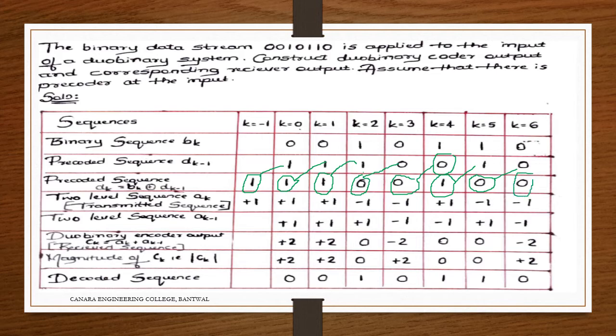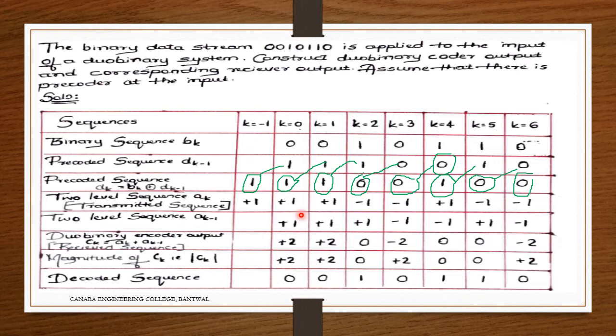So when I represent this in two levels, that is plus 1, plus 1, plus 1, minus 1, minus 1, plus 1, minus 1, minus 1. When there is a 0, we represent it with a minus 1, and when there is a 1, we represent it by plus 1.